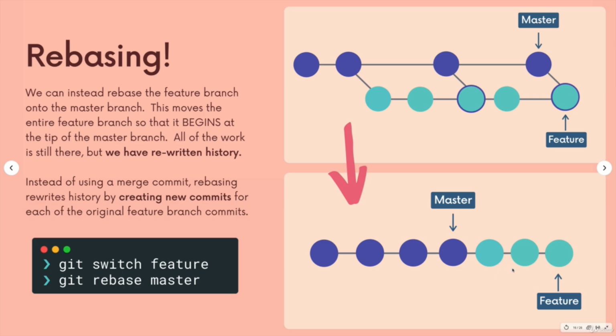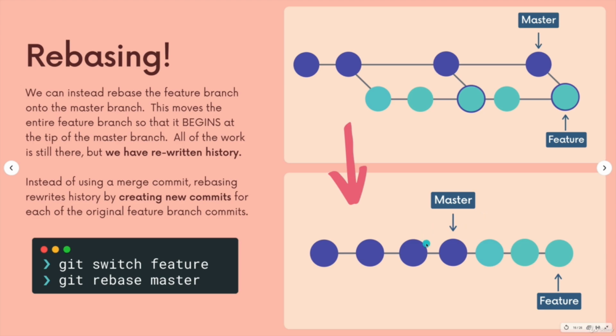We will go into detail again on how this all works, and I'll demo it. But notice a linear structure: we have the master branch, and then we have our feature commits from that feature branch on top of the master branch, added to the tip of that master branch. So we don't have these merge commits, right? We have the same original 3 commits I did on the feature branch, the 4 commits from the master branch, but they've actually been rewritten.